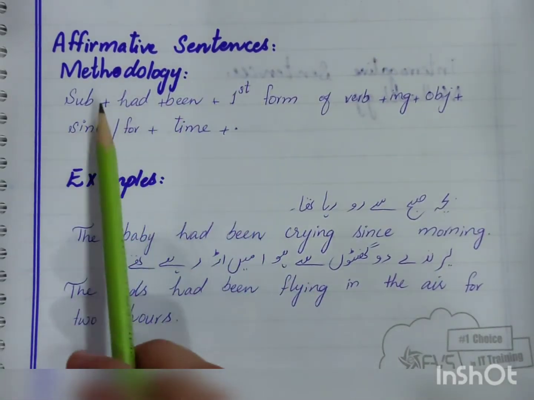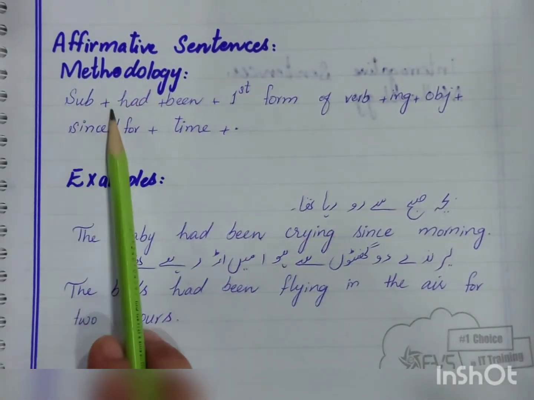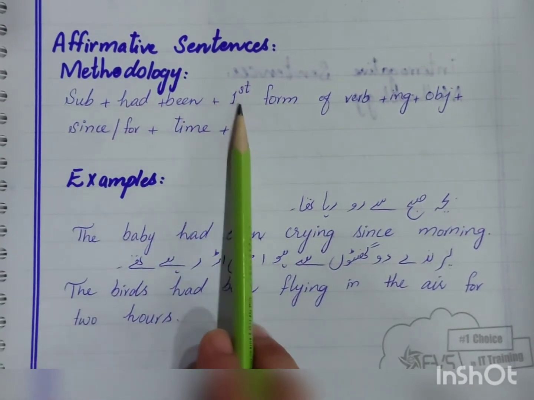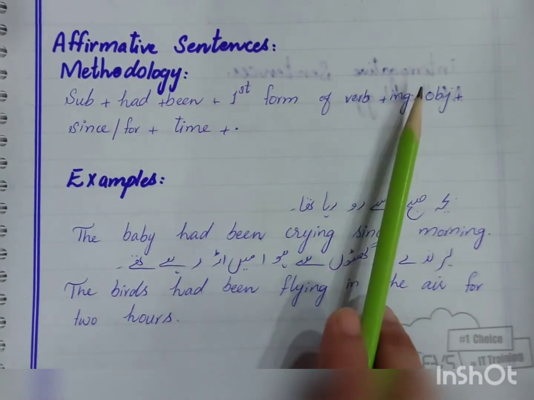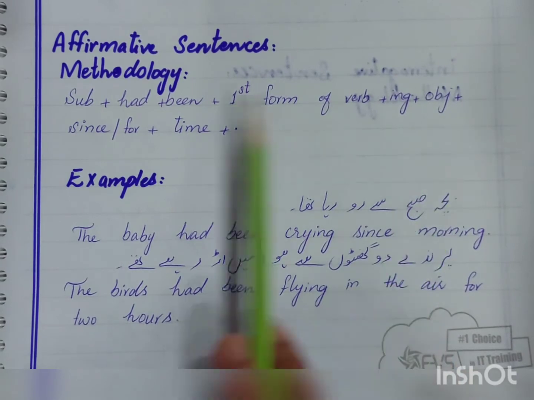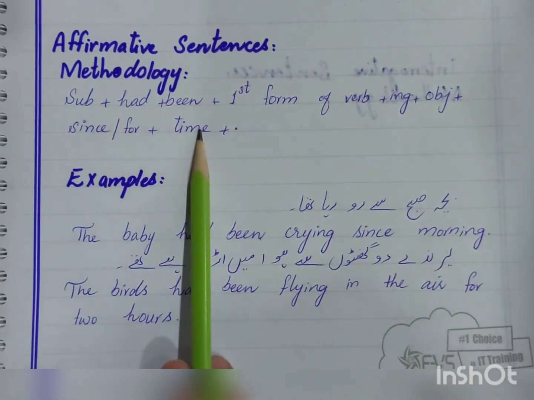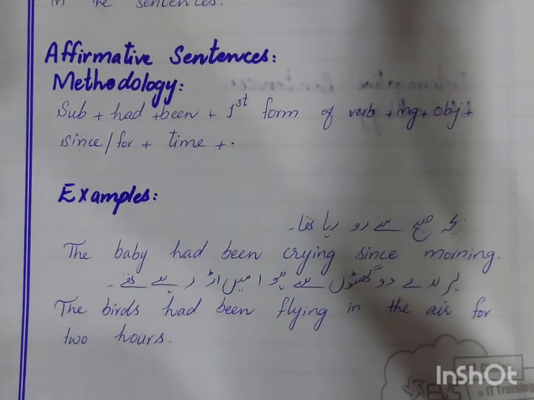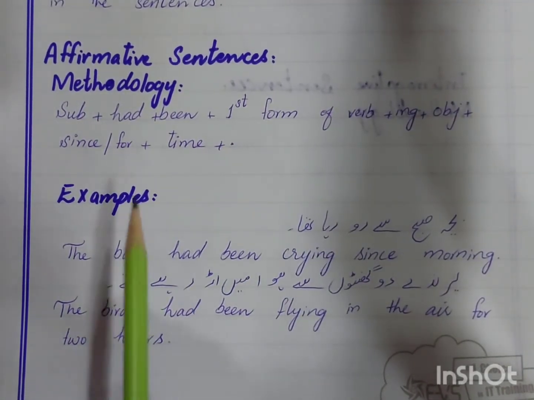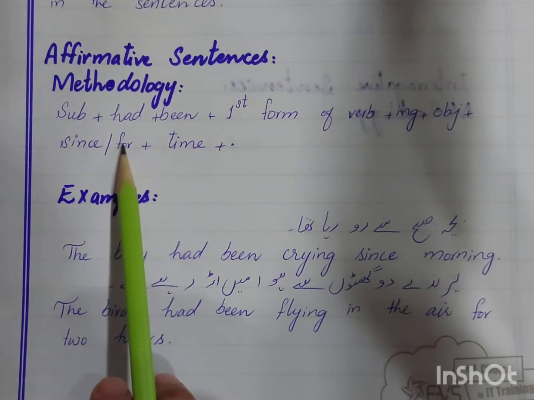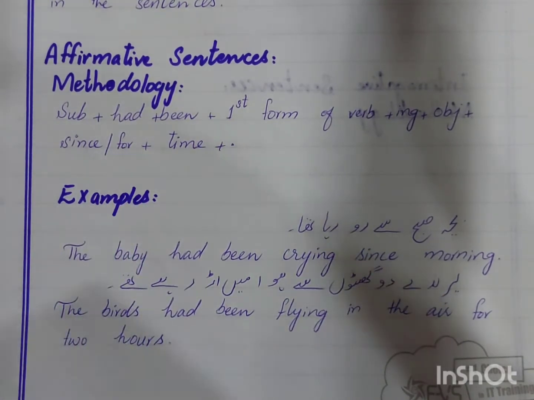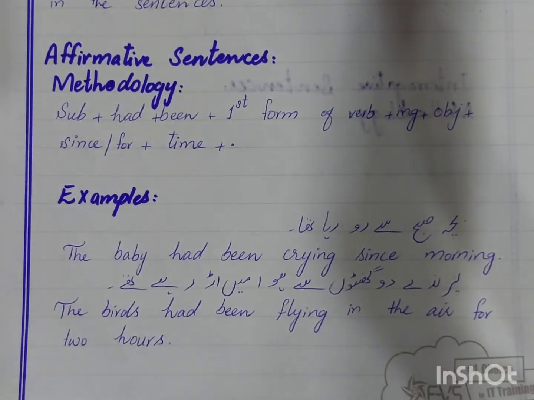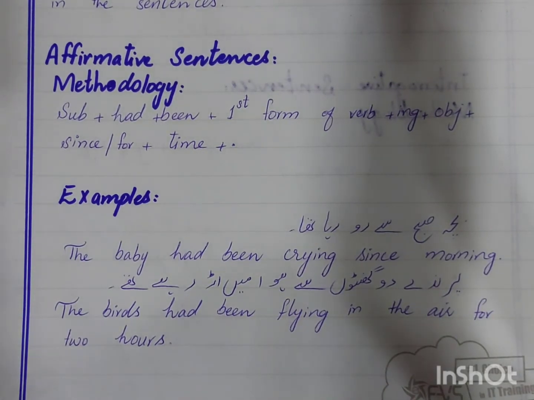Affirmative sentences. Methodology. Subject plus had plus been plus first form of verb plus ing plus object plus since or for plus time and then full stop at the end. Before moving towards the examples, let's know the use of since and for. For is used for a period of time. For example, for 2 days, for 3 weeks, for 3 years.